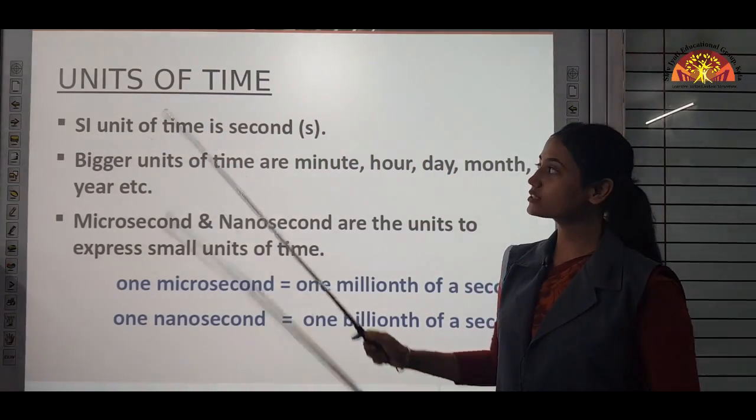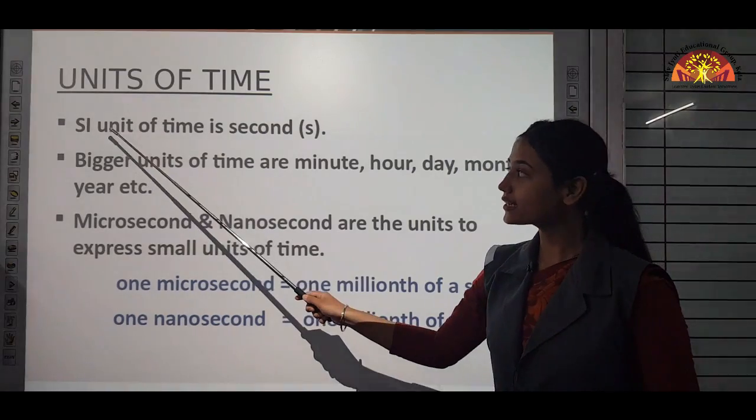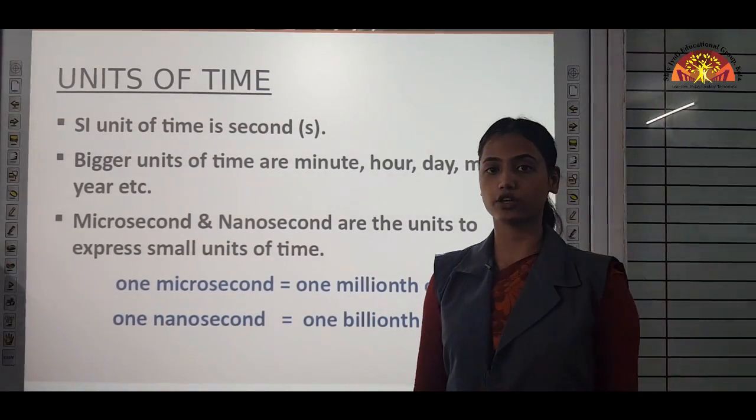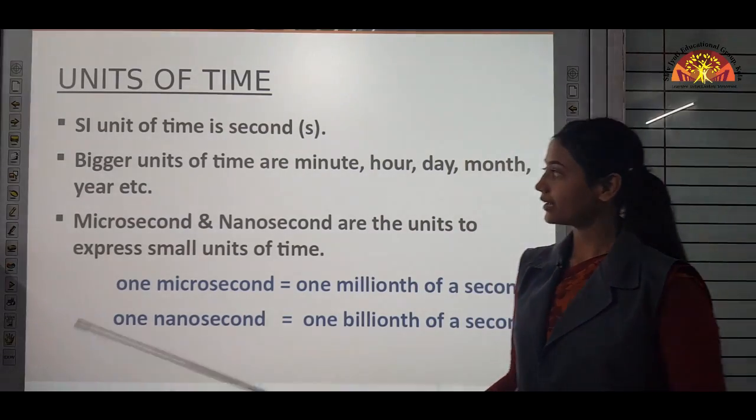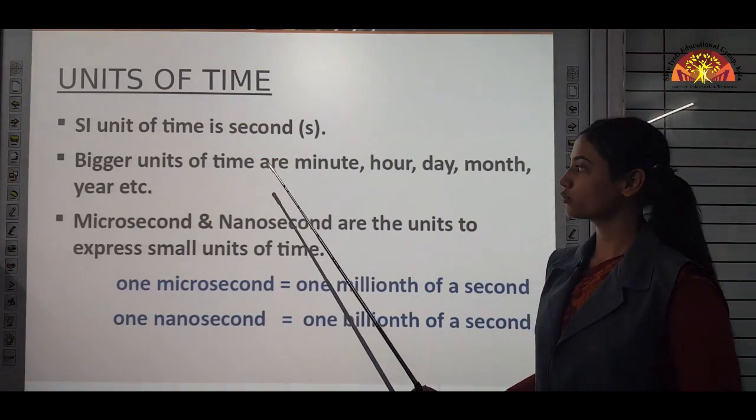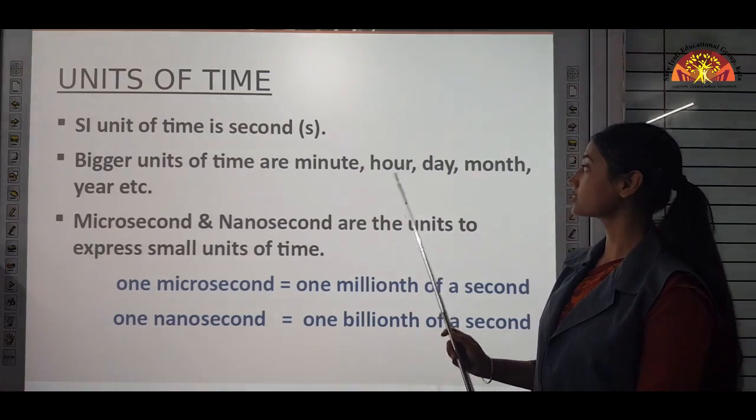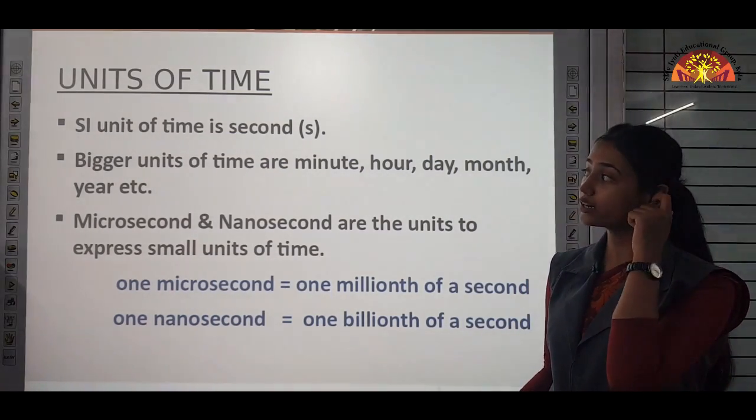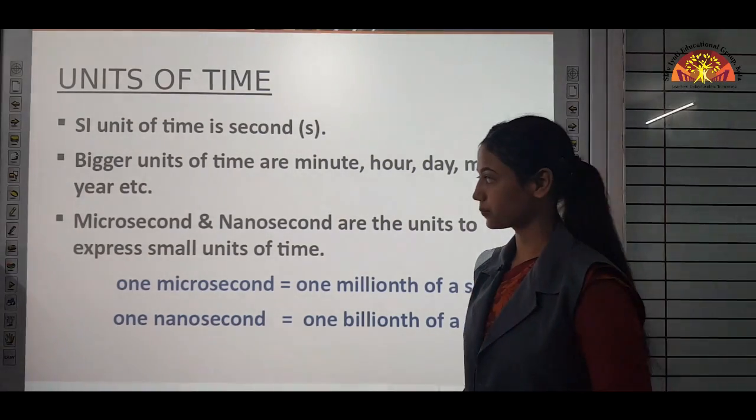Next is units of time. The SI unit of time is the second. SI means standard unit of time is the second. And the bigger units of time are minute, hours, days, months, years, centuries. These are all bigger units of time.